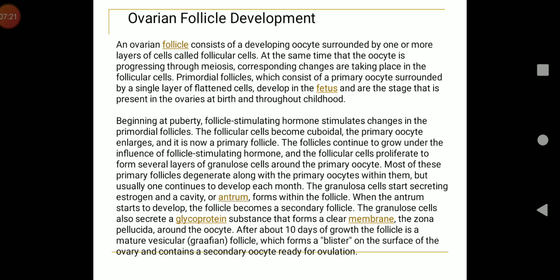Now this mass of cells which is produced is known as the corpus luteum, formed in the follicular cavity of a Graafian follicle after the release of the ovum. If the ovum is fertilized, the corpus luteum secretes progesterone to maintain pregnancy. Progesterone is a hormone which maintains pregnancy, and relaxin acts towards the end of pregnancy. The ovarian cortex may also show a white body or corpus albicans, representing a degenerating corpus luteum in case the ovum is not fertilized.